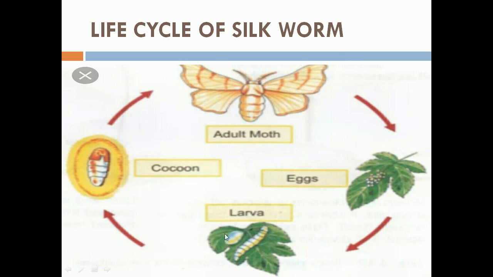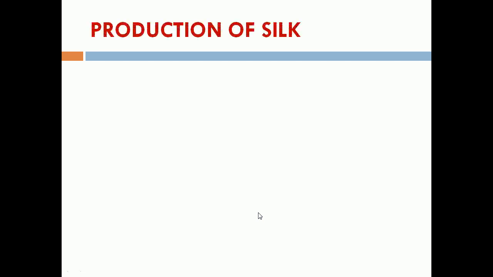The layers secreted by the glands, which are rich in protein, are deposited as layers which form a cocoon. Inside the cocoon, the silkworm transforms into a chrysalis, that stage is called pupa. After that, the silkworm continues to develop inside the cocoon and changes into an adult moth. And silk fibers are obtained from the cocoon of the silkworms. Understood, children? Now we can see about production of silk.